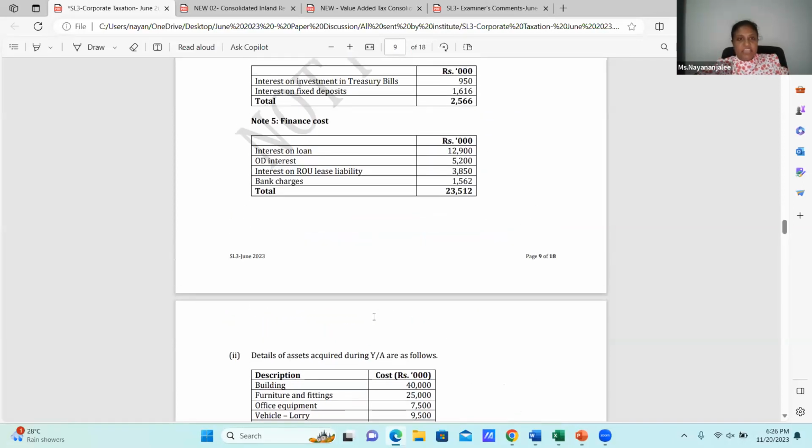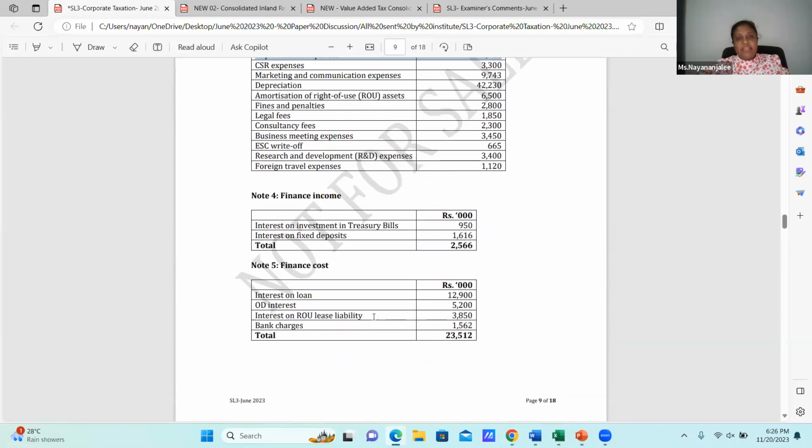Then here, which is the next one, which is finance income. Interest on investment in treasury bills. Let me take this. When looking at the interest on investment in treasury bills, what comes to your mind? If it is treasury bills, it's a secondary market instrument, treasury bills and treasury bonds both. Being a secondary market instrument, is there a withholding tax provision or is it excluded?